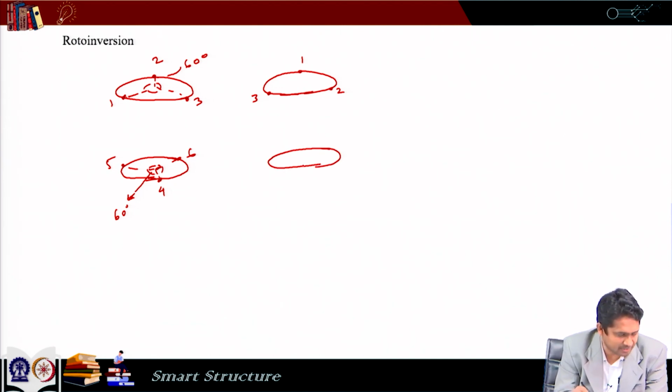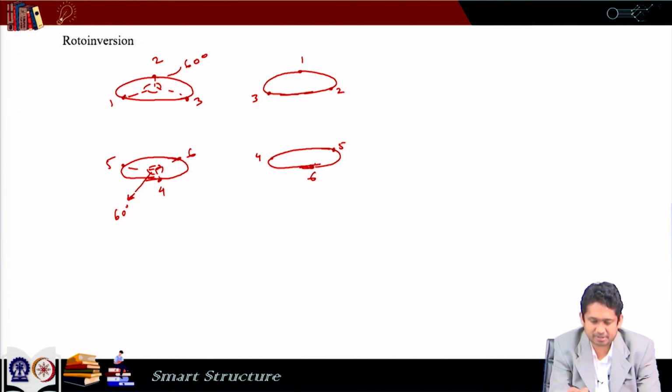And then here what we see is point 4 comes here, point 5 comes here, and point 6 comes here.